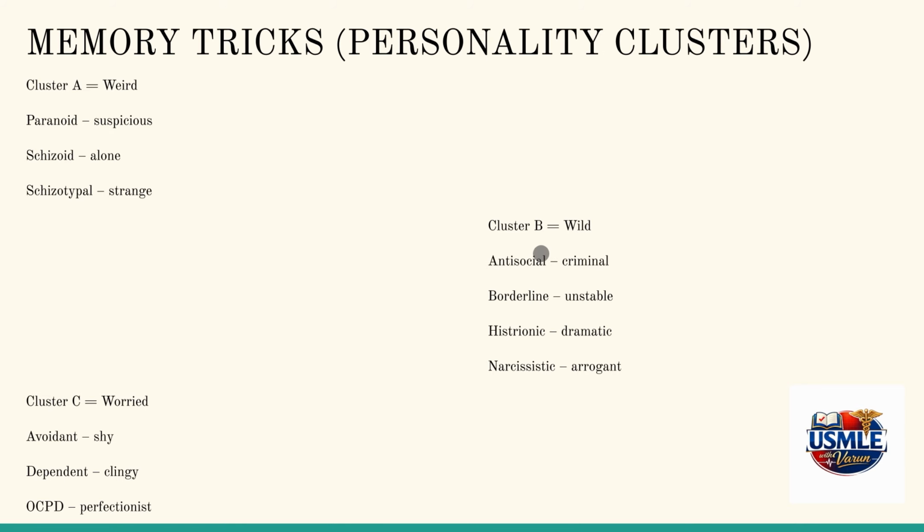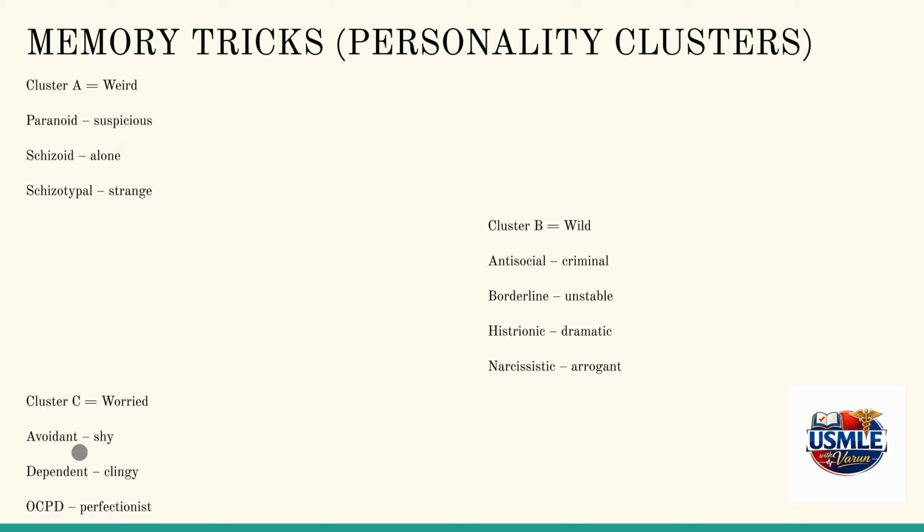When coming to cluster B, they are always dramatic and wild. These include antisocial, whenever there are criminal thoughts or criminal kind of behavior. Borderline, they're always unstable. Nobody knows how they behave after the next second. Histrionic, they're always dramatic and always look forward to someone looking up at them. Narcissistic personality disorder, these people are always arrogant and they have very fragile self-esteem. They can't take someone criticizing them.